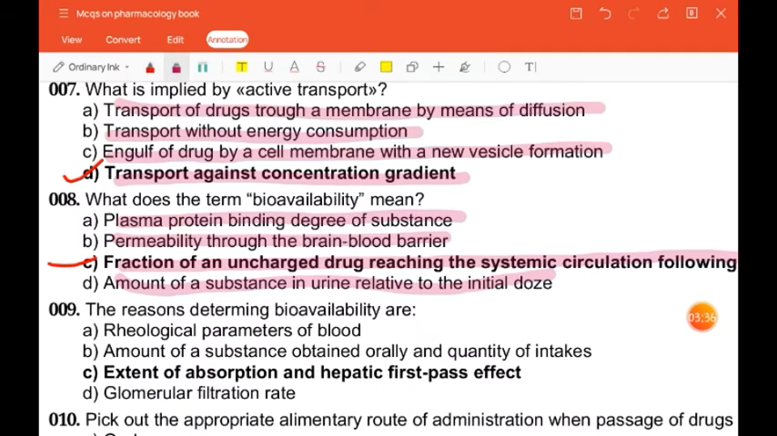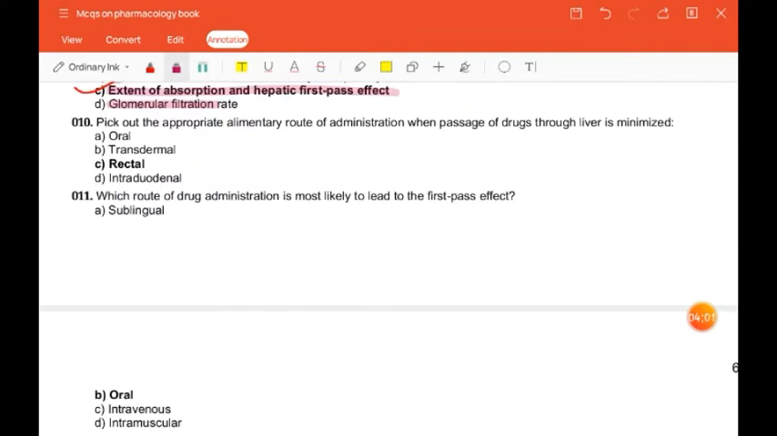The reasons for determining bioavailability are rheological parameters of blood, amount of substance obtained orally and quantity of intakes, extent of absorption and hepatic first pass effect, glomerular filtration rate. So the correct answer is extent of absorption and hepatic first pass effect. Most appropriate elementary route of administration when passage of drug through liver is minimized is oral, rectal, transdermal, intraduodenal. The correct answer is rectal.